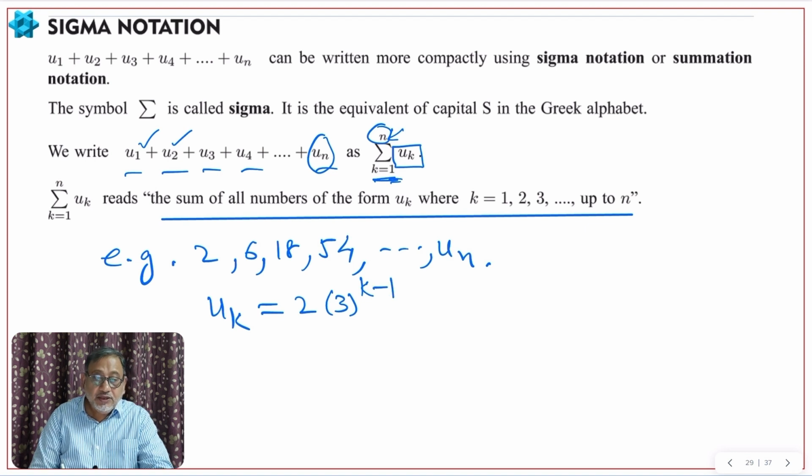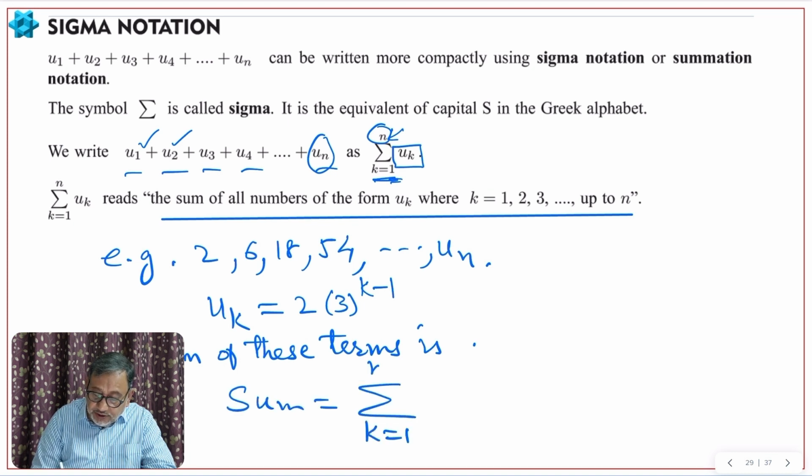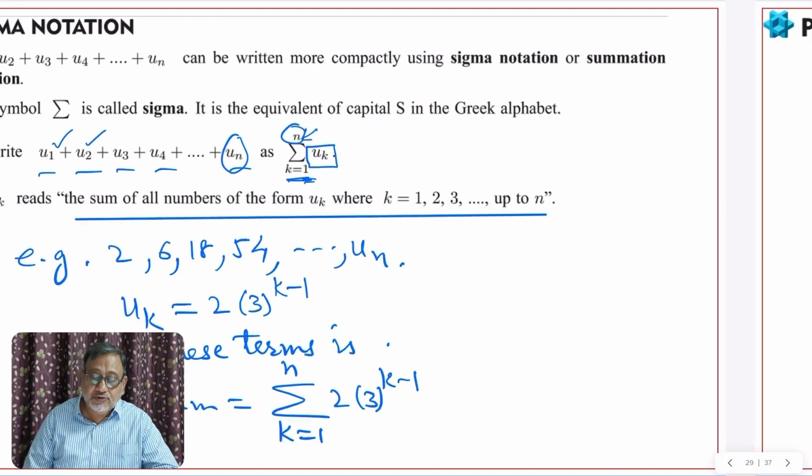And then if I want the sum of these terms, it is sigma, k from 1 to n, 2 into 3 raised to k minus 1. That's it. This will represent the sum of all these terms by sigma notation.